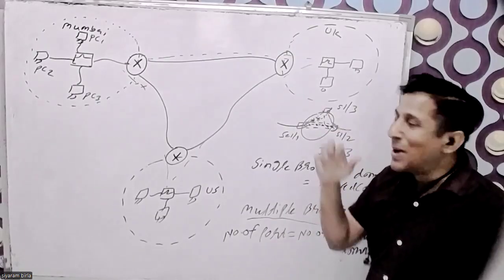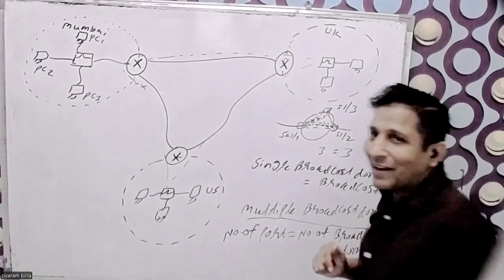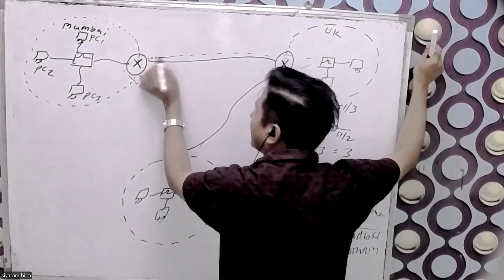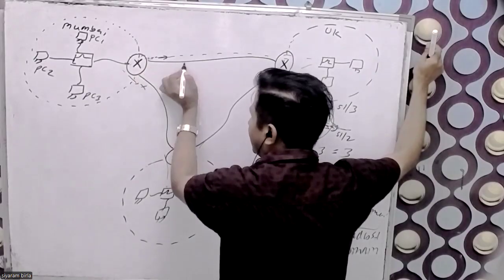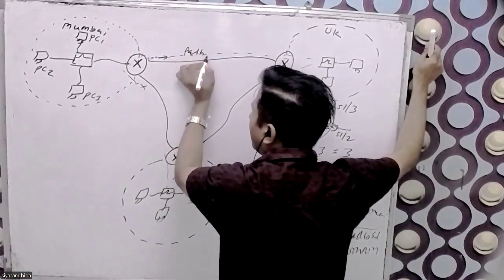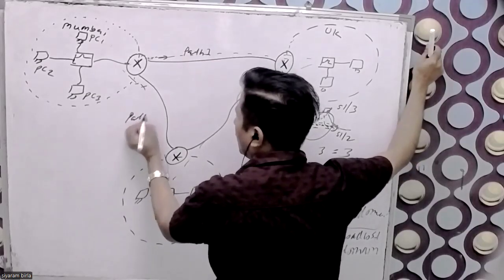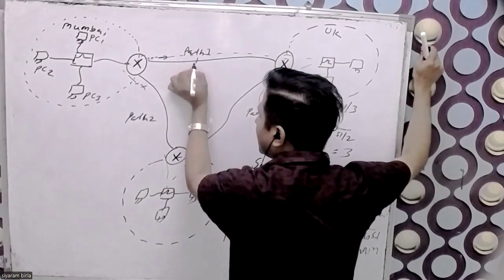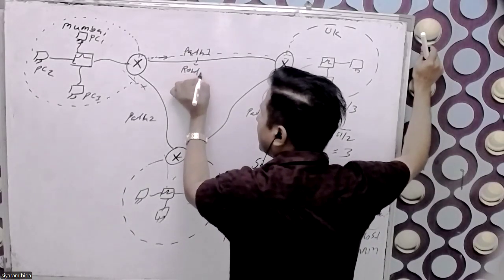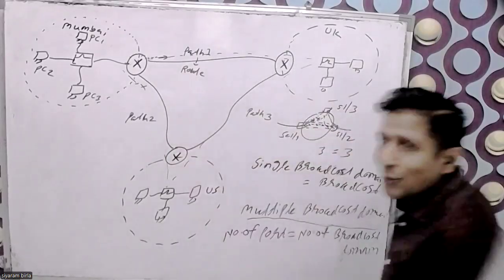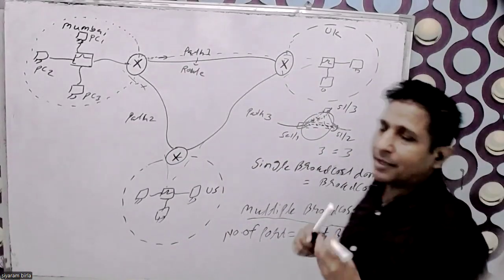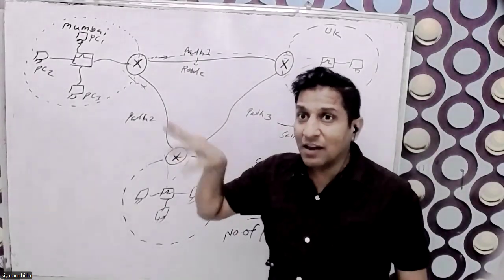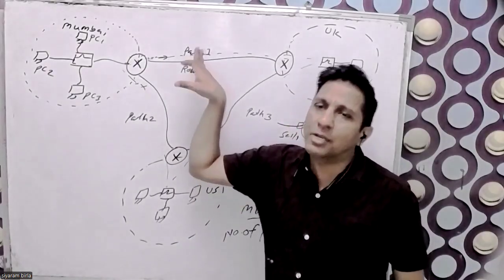I have given it the name, but that box has the capability to decide which path is the best path. Suppose I'm sending traffic. This is path number one, this is path number two, and this is path number three. A path is also called a route. So this box has the capability to select the best route, or the best path.